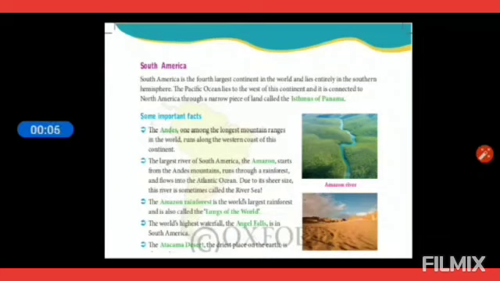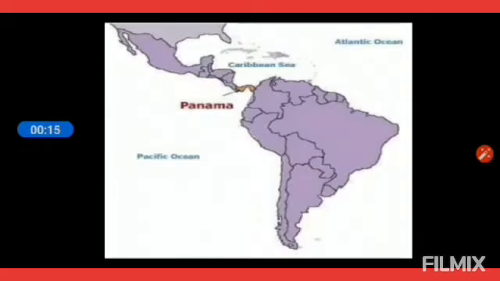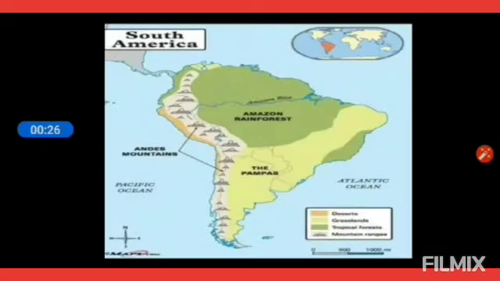South America is the fourth largest continent in the world and lies entirely in the southern hemisphere. The Pacific Ocean lies to the west of this continent, and it is connected to North America through a narrow piece of land called the Isthmus of Panama. The Andes Mountains, one among the longest mountain ranges in the world, run along the western coast of this continent.